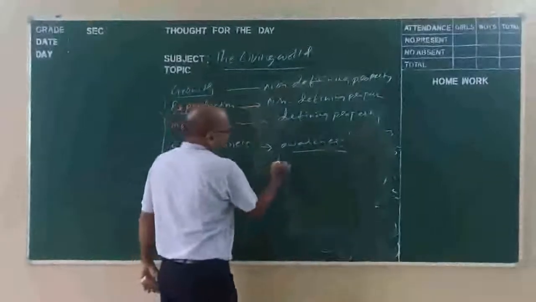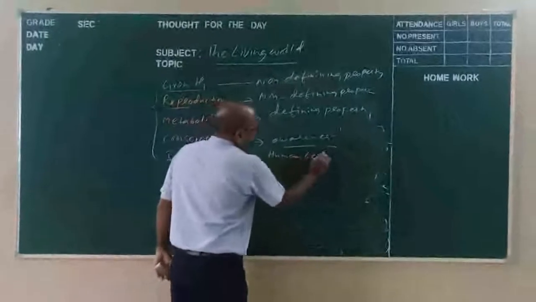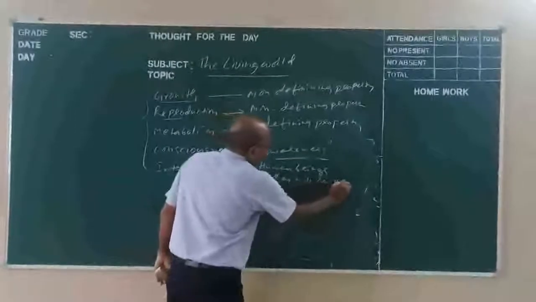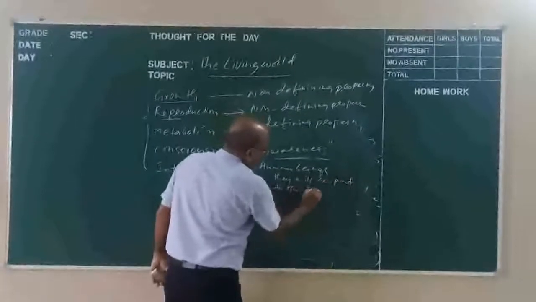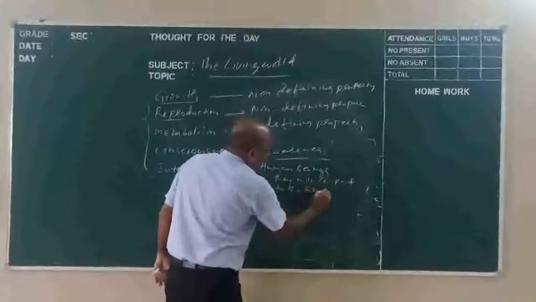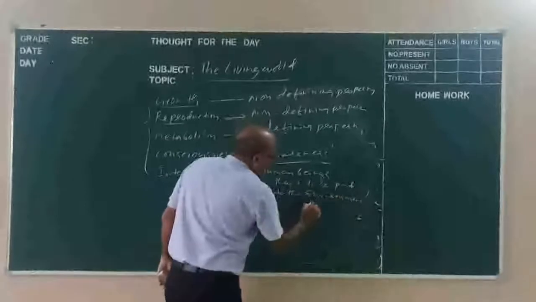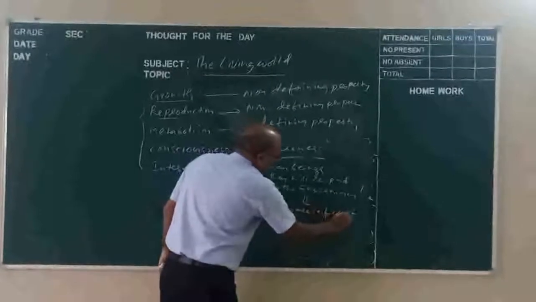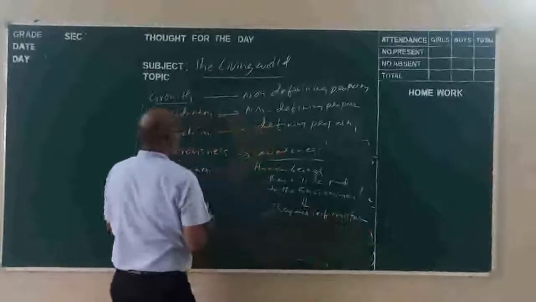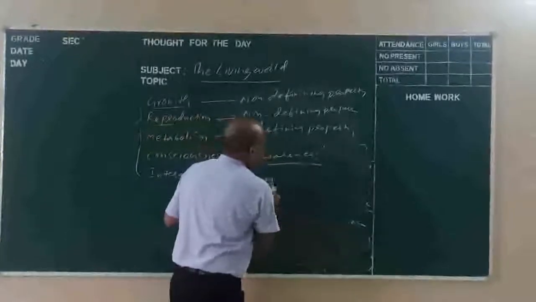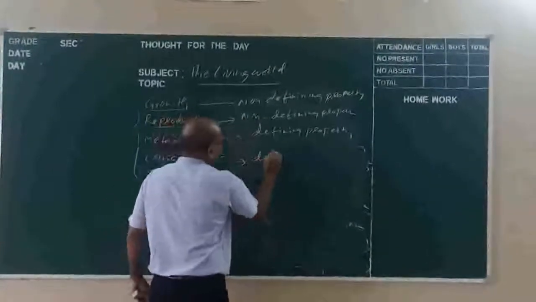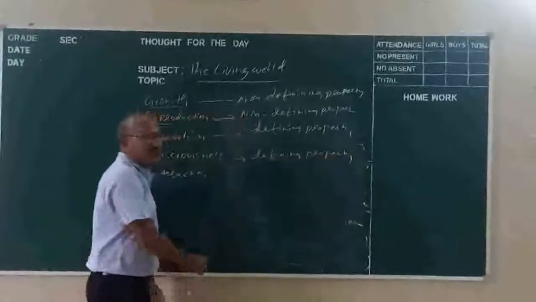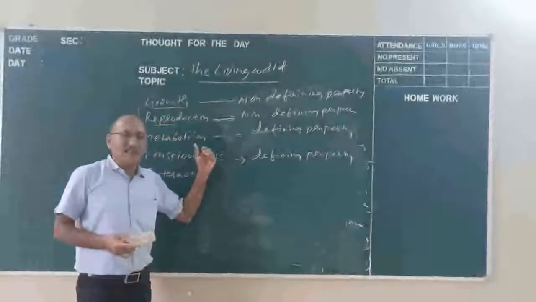Even human beings respond to the environment. You can say human beings are self-conscious. So we can say consciousness is also a defining property. Consciousness is a defining property of organisms because they respond to the stimuli.